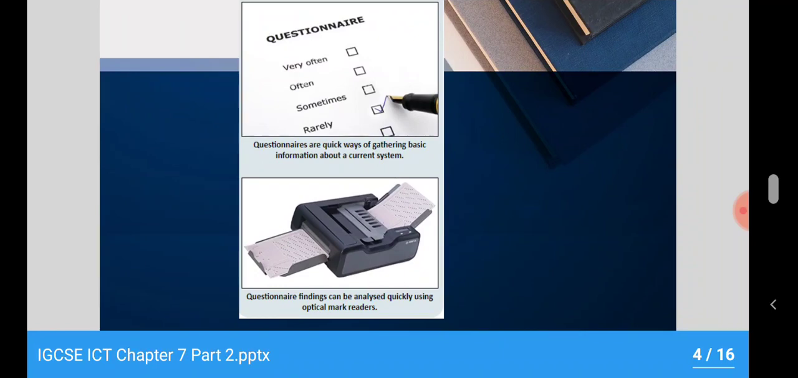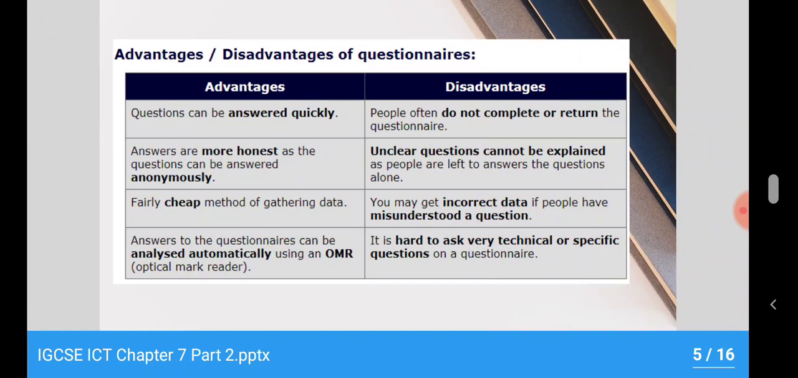So questionnaires, as I told you, are a quick way of gathering basic information, but if you want detailed information, this is not the right method. It can be computerized or paper based. Let's see the advantages and disadvantages of the questionnaire technique.